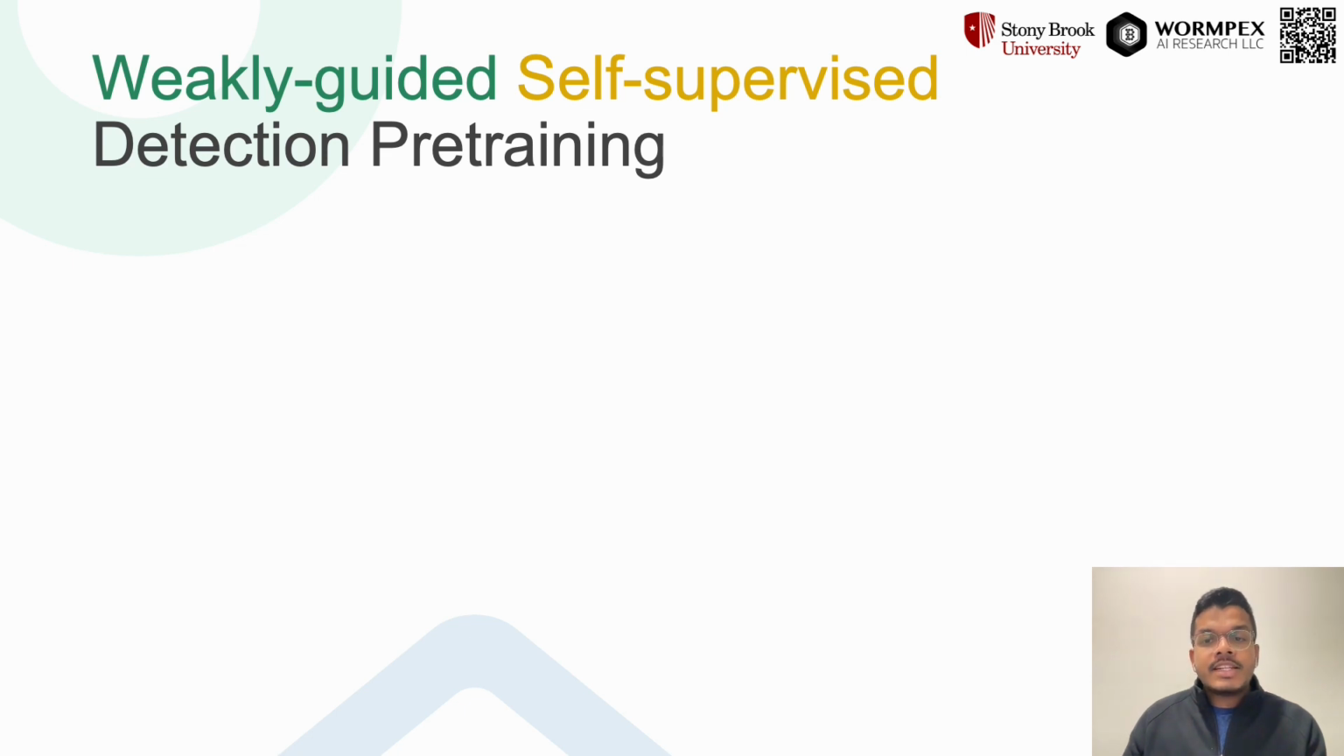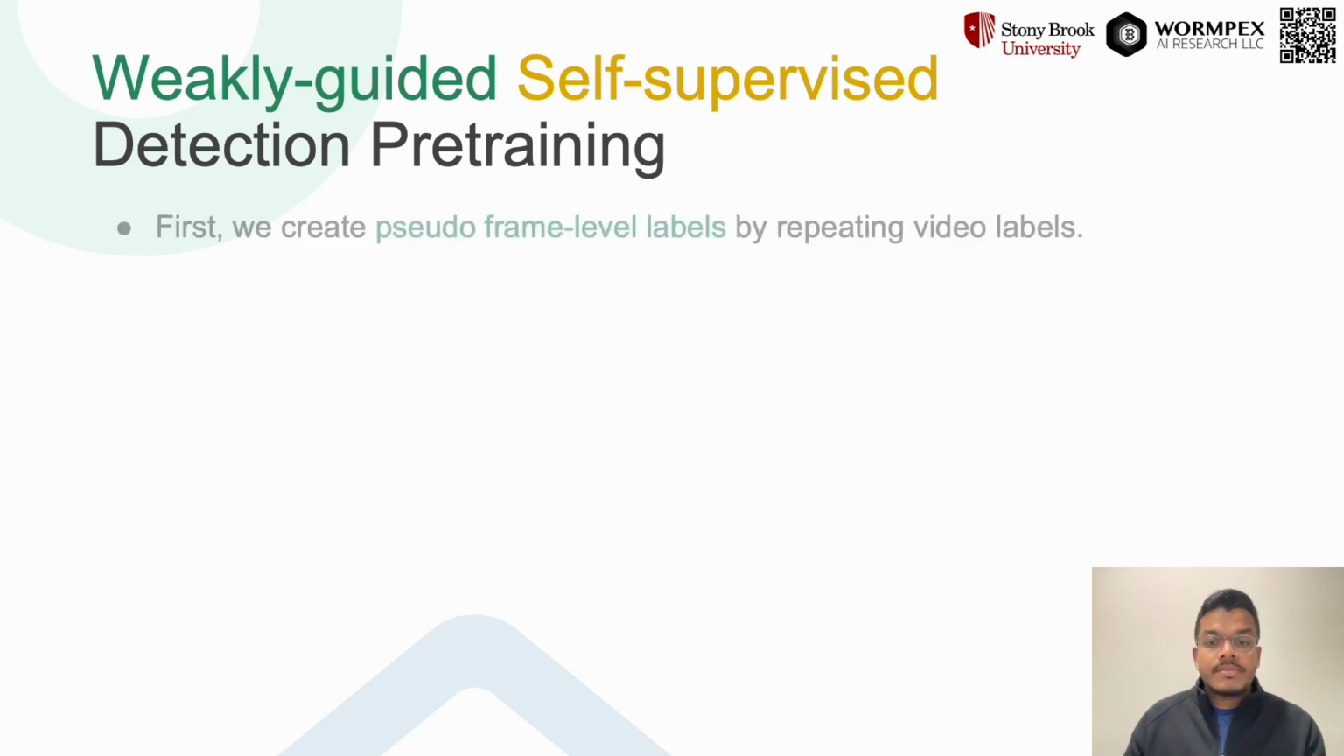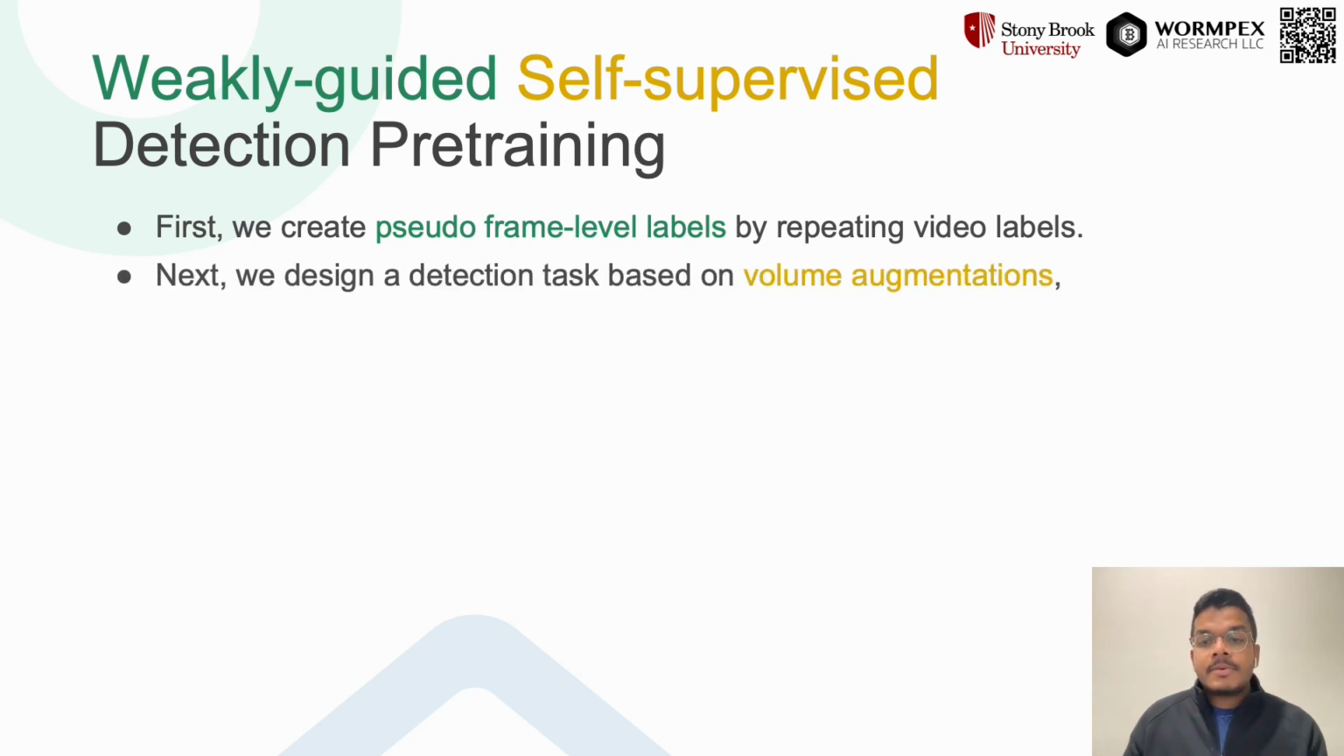We propose a weakly guided self-supervised detection pre-training strategy. Weakly guided in the sense that we use already available video level annotations. Self-supervised in the sense that we design a pretext task which does not require any extra annotations. First, we extend video level labels to every frame, creating pseudo frame level labels, which can be noisy. Then, we design a pretext task based on what we call volume augmentations.